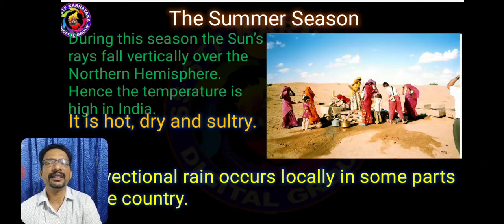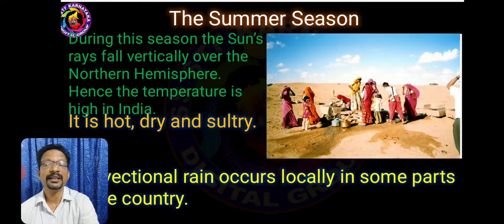Second, the summer season. Why do we experience summer season during March to May? Because sun rays fall vertically over the northern hemisphere. Since India is in the northern hemisphere, we have high temperature. The features are very hot, dry, and sultry, meaning hot and humid.